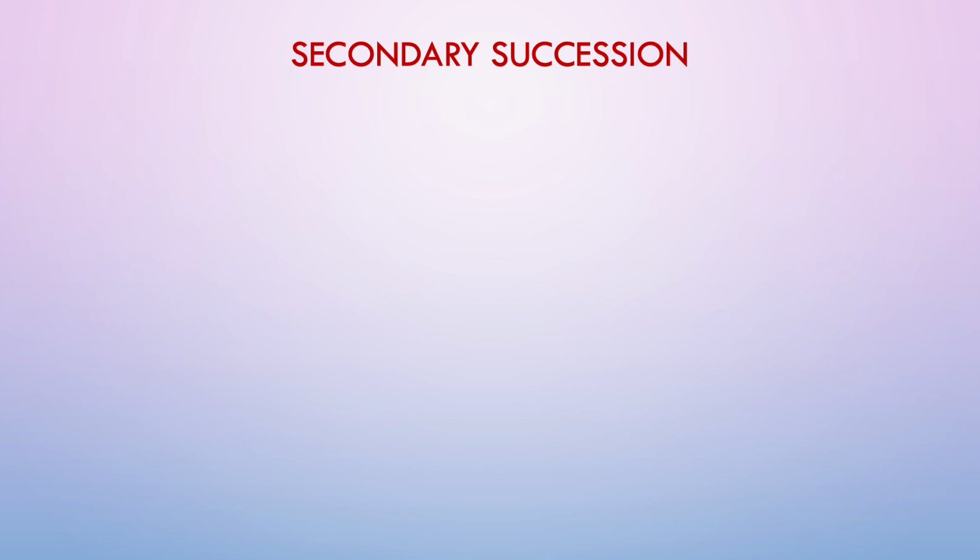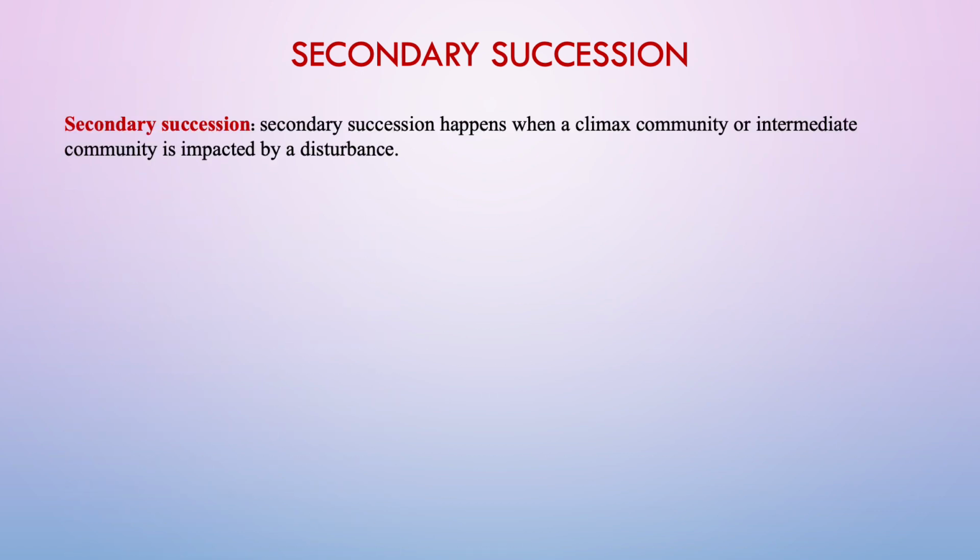Now let us see the secondary succession. How does secondary succession happen? As I have already told you, it happens after the climax of the primary succession is disturbed. That means the soil and other nutrients required for life to begin are present on that surface.